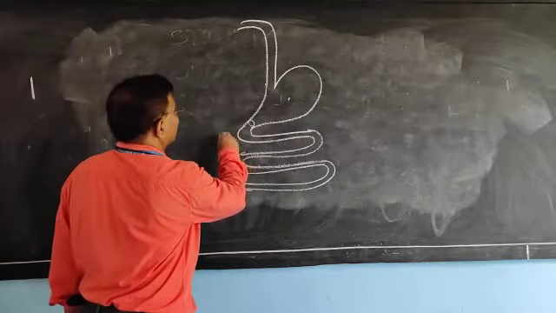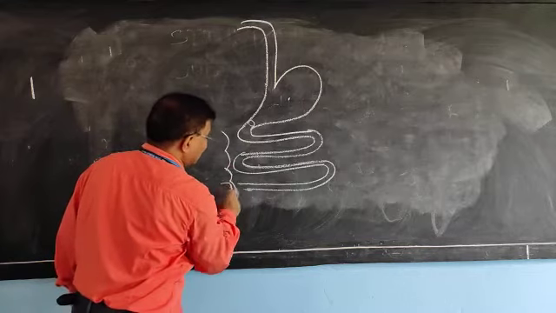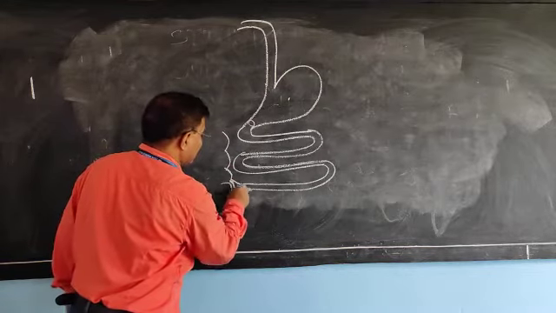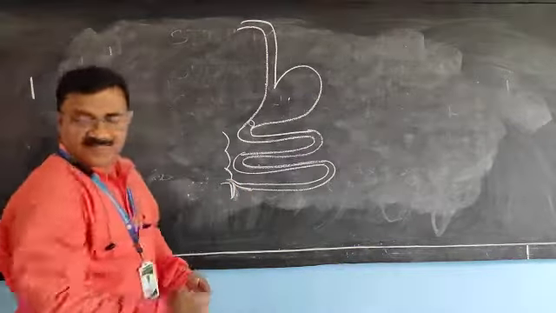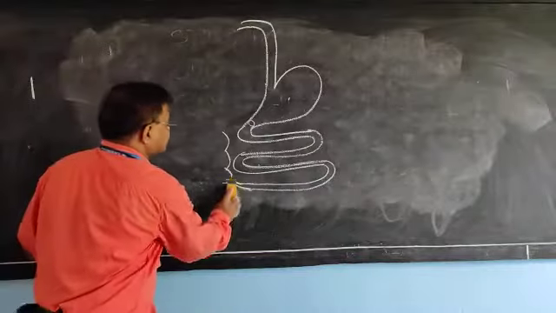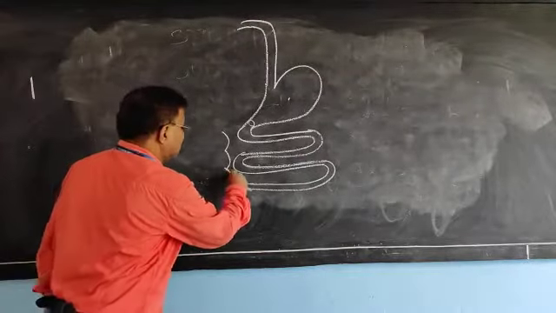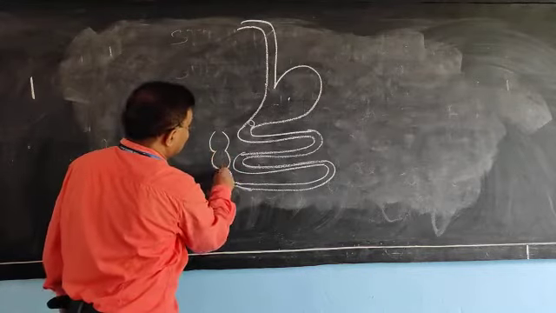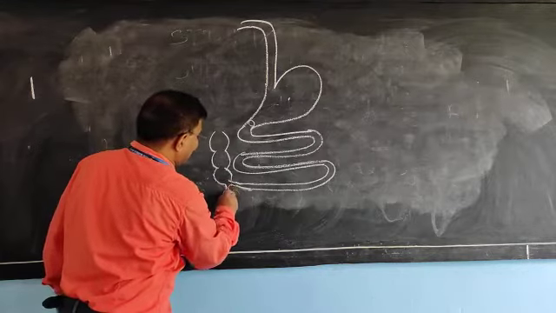Let us show the large intestine. Here is the large intestine. Here the small intestine joins, and you can see, and one small part is here.